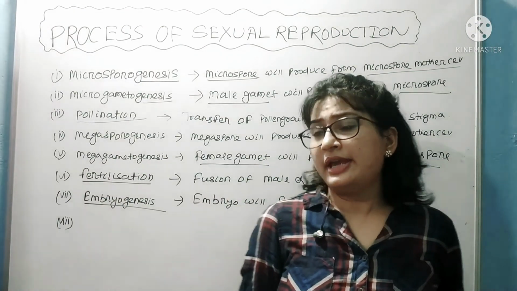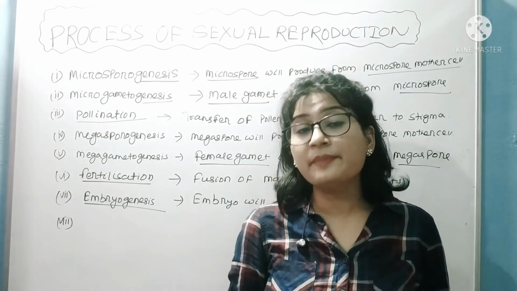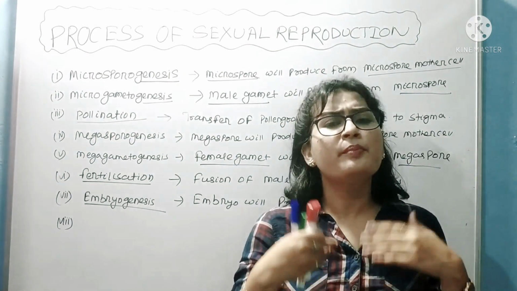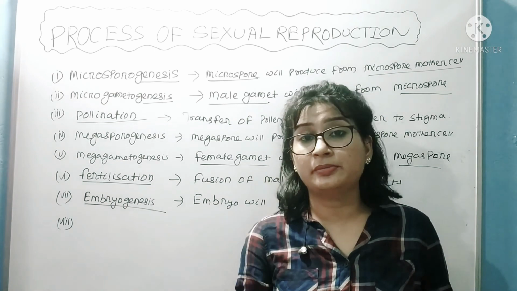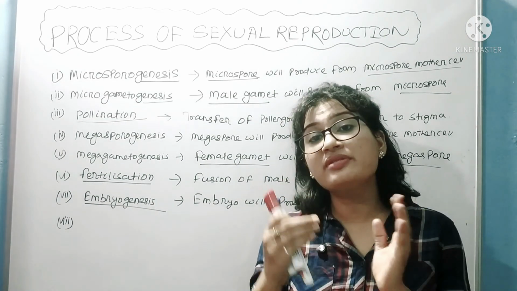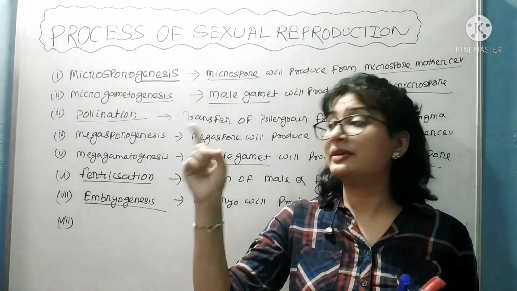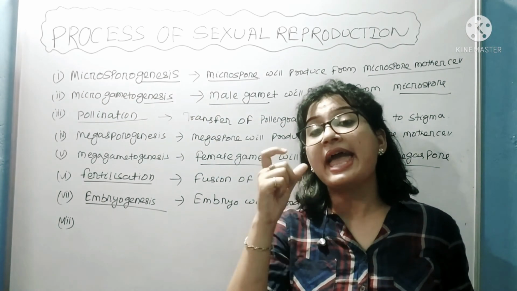Okay. As you know, embryo is the future plant. For the growth and development of the embryo, it needs some food, some nutrition, and that food and nutrition will be provided by another thing that is known as endosperm. So inside the seed, along with embryo, another thing is produced. That thing is known as endosperm.